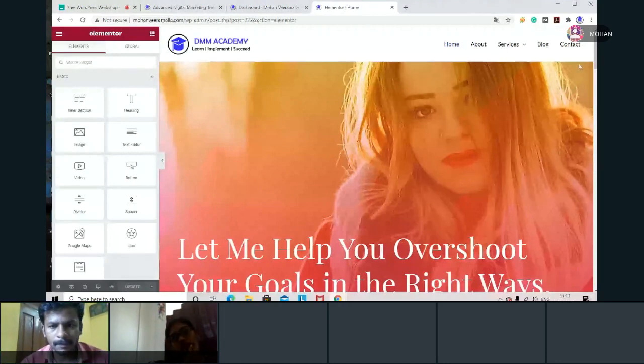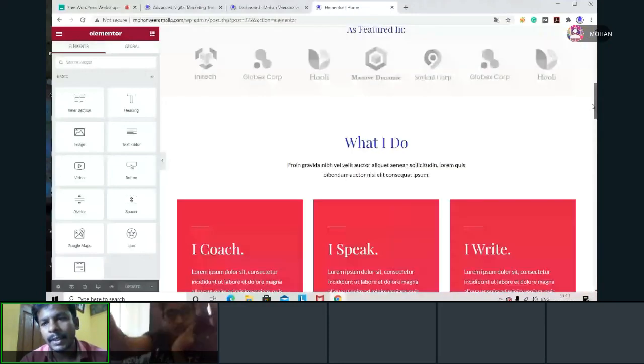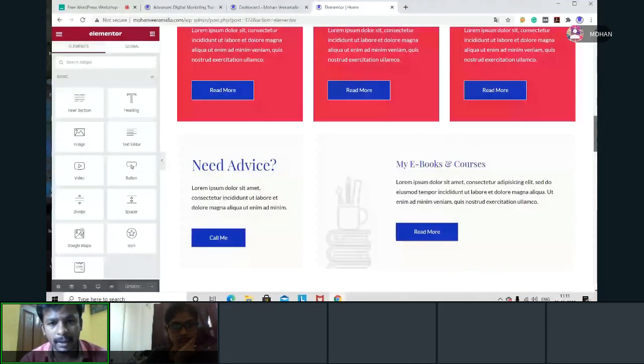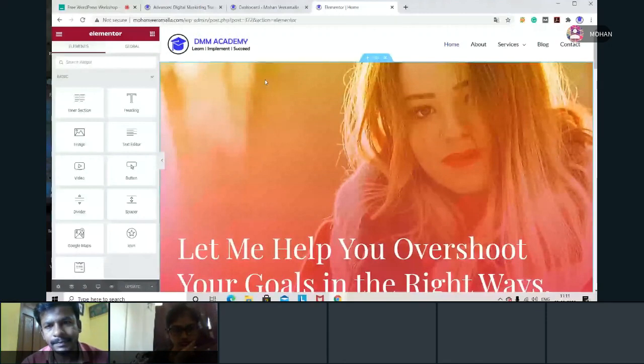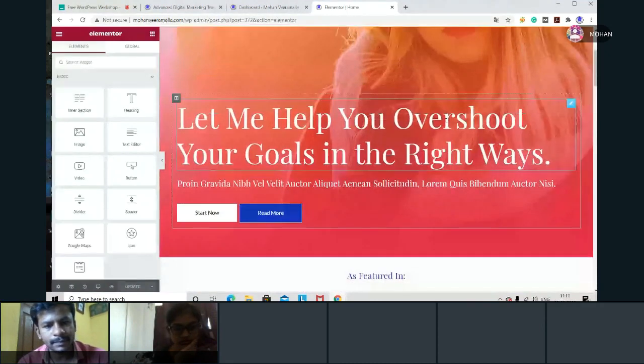So here, see, now this is a page. This is the home page which I want to edit. I can add content here. I can remove some content from here, whichever is not required. For example, when I'm hovering, you can see these blue lines coming. When I'm hovering on this content, some blue lines come. That means I can edit this part. I can delete this part.